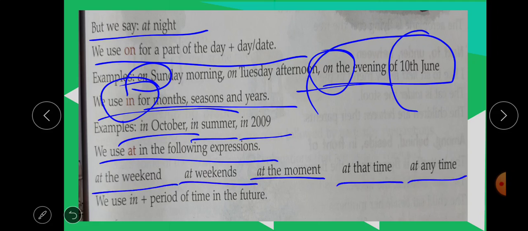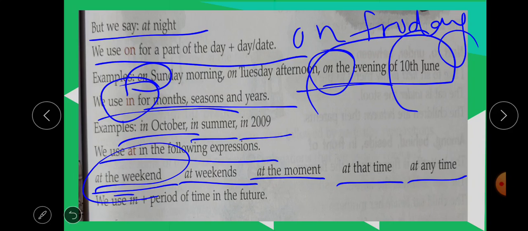Suppose you are saying on Friday, or for a single day like on Christmas, on Eid day. But if we have more holidays for Eid rather than one, if there are three days of holidays, then for that you have to use at Christmas, at Eid.